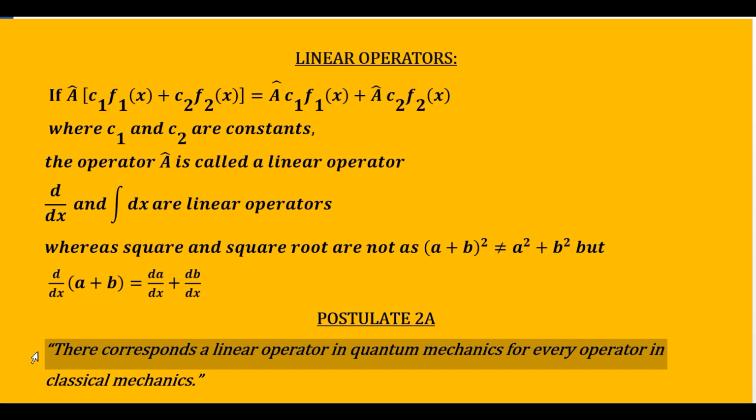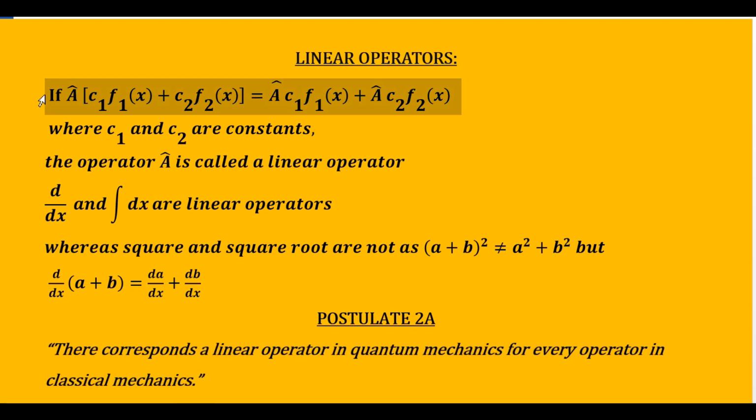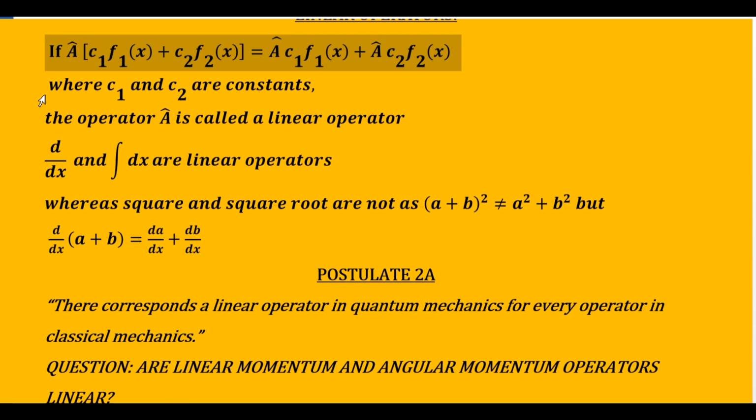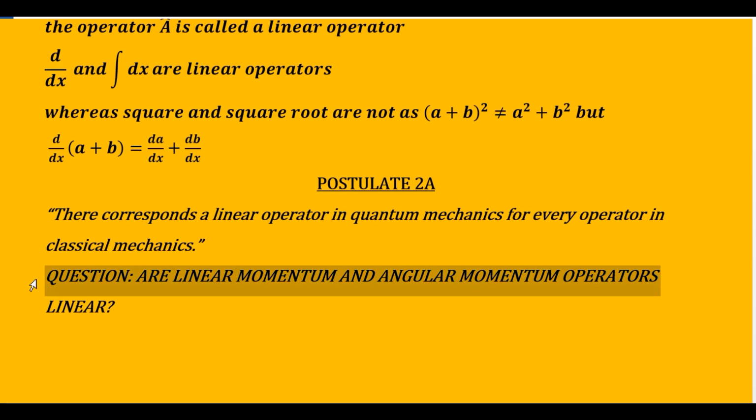Now, in the light of understanding the concept of observable, the concept of operators, and the concept of linear operators, let us again read the first part of the second postulate of quantum mechanics, and this will be very clear to you. There corresponds a linear operator in quantum mechanics for every operator in classical mechanics. So you have operators for different properties in classical mechanics. In the same way, you will have operators in quantum mechanics for different observables, and each of these operators will be linear, which means that it will satisfy this equation. So that is the first part of the second postulate of quantum mechanics.